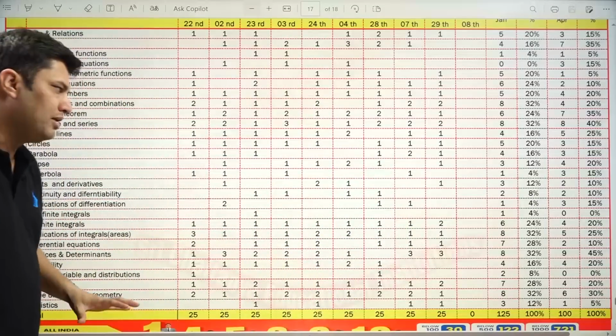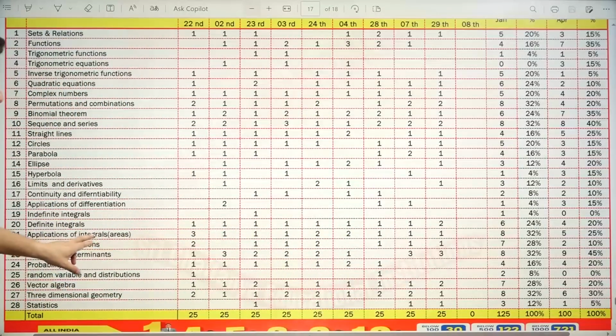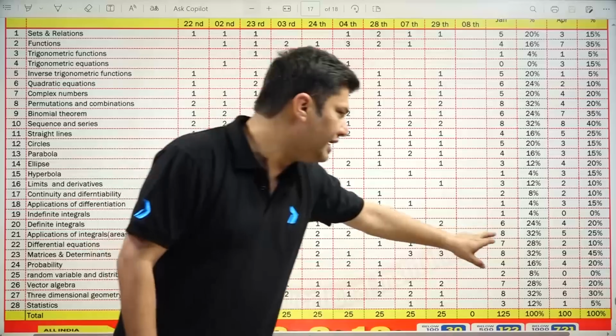So a slight decrease. Okay, now let's come to area and differential equations. You can see 8 to 5 and 7 to 2.